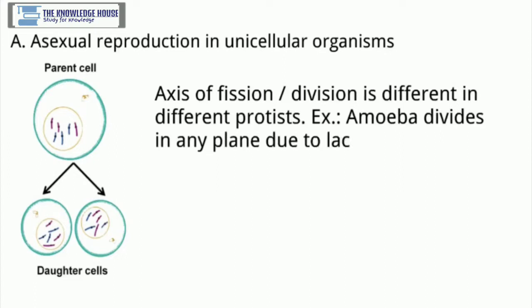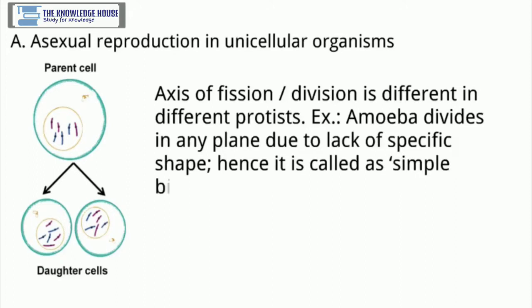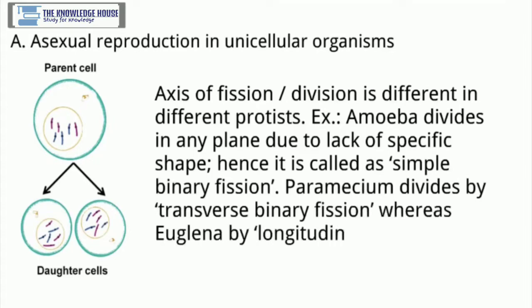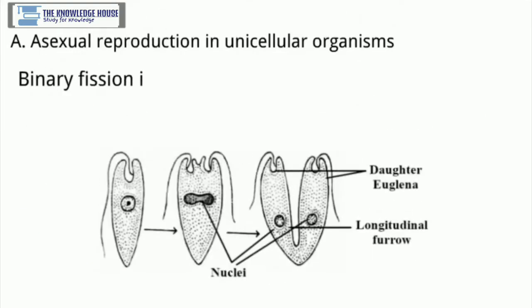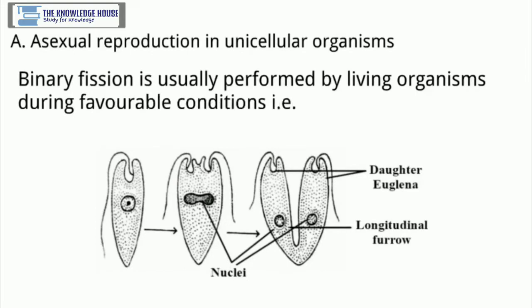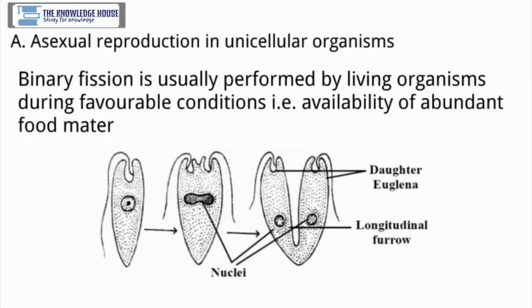Axis of fission division is different in different protists. For example, amoeba divides in any plane due to lack of specific shape, hence it is called simple binary fission. Paramecium divides by transverse binary fission, whereas euglena by longitudinal binary fission. Binary fission is usually performed by living organisms during favorable conditions, that is, availability of abundant food material.